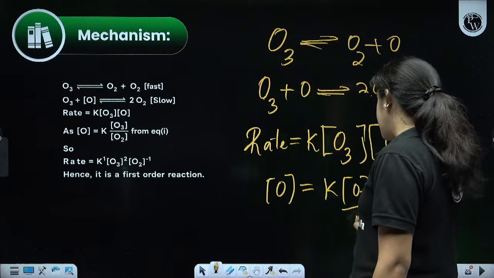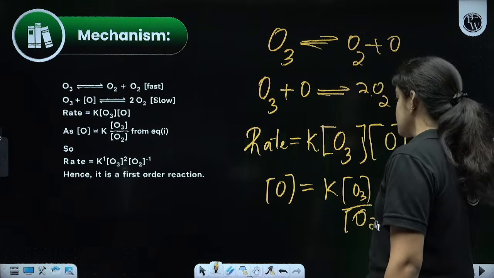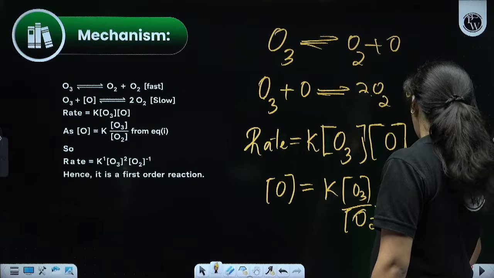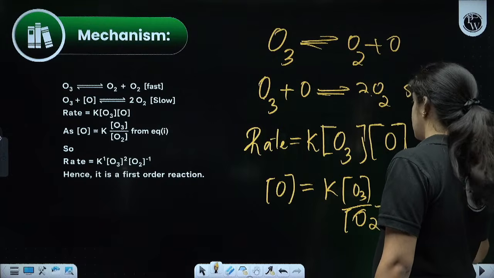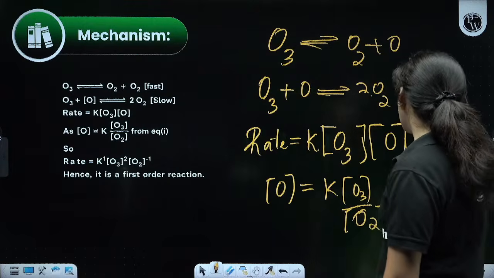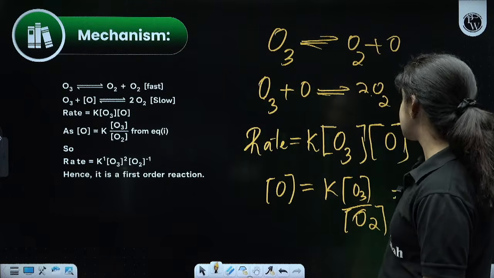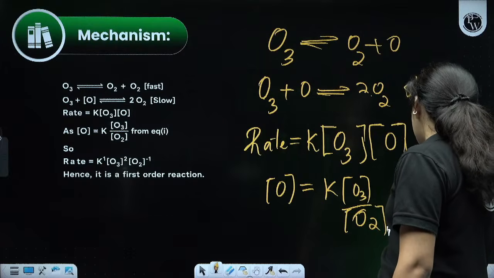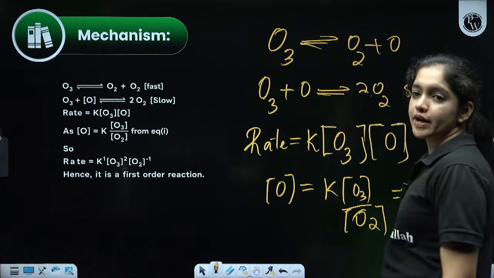So the rate becomes O3 raised to 2, O2 raised to minus 1. We can substitute like O3 raised to 2, O2 raised to minus 1. So the answer will be 2 minus 1, so it will be a first order reaction.